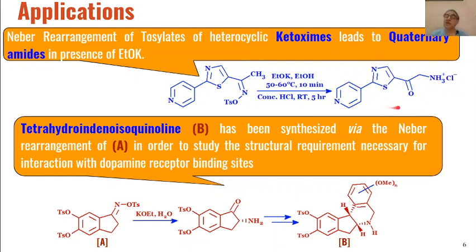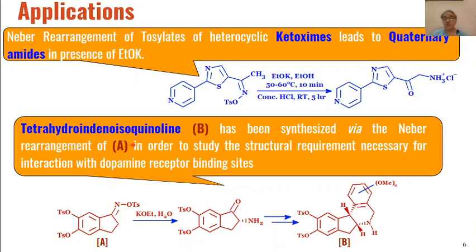They are formed in the first place, and then those alpha amino ketones react with concentrated HCl at room temperature and are converted into quaternary ammonium salts as the product. Quaternary ammonium salts are formed from the primary amine.